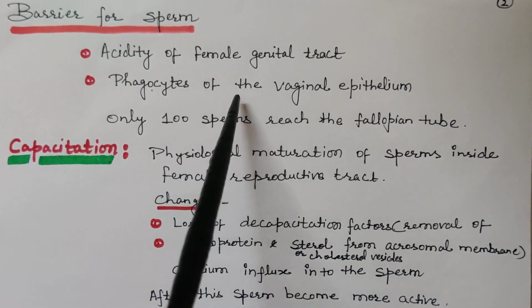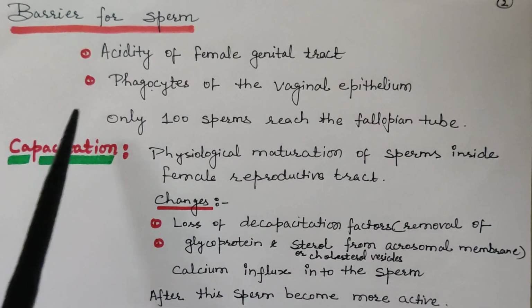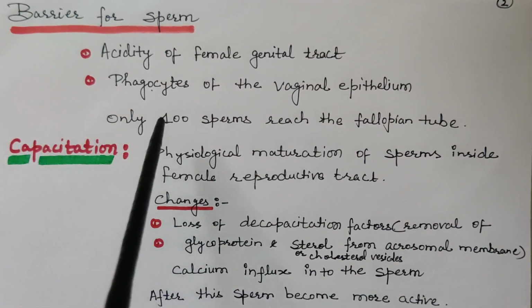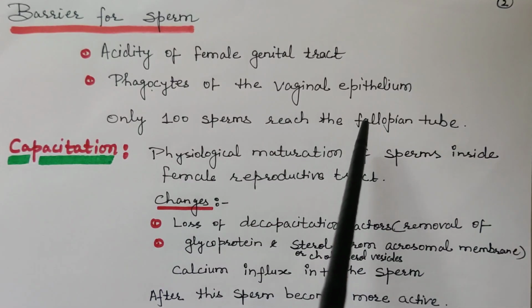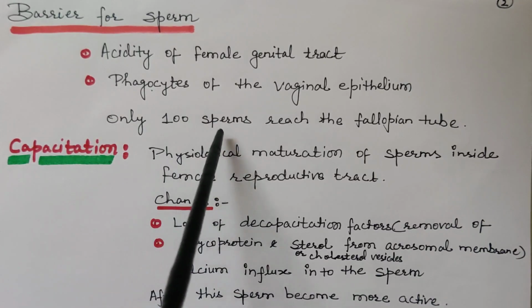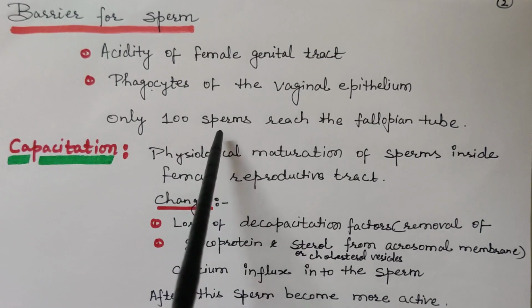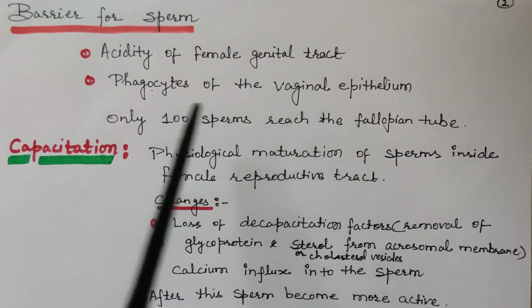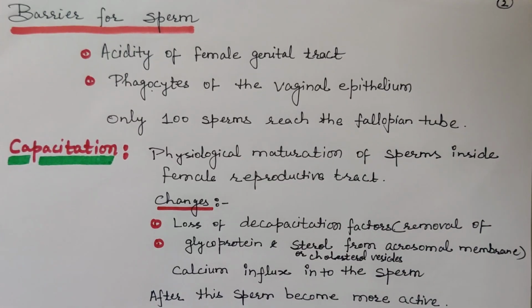So phagocytosis of sperm happens by the vaginal epithelium, and out of those millions of sperms, only 100 sperms reach the fallopian tube, which is the site of fertilization.